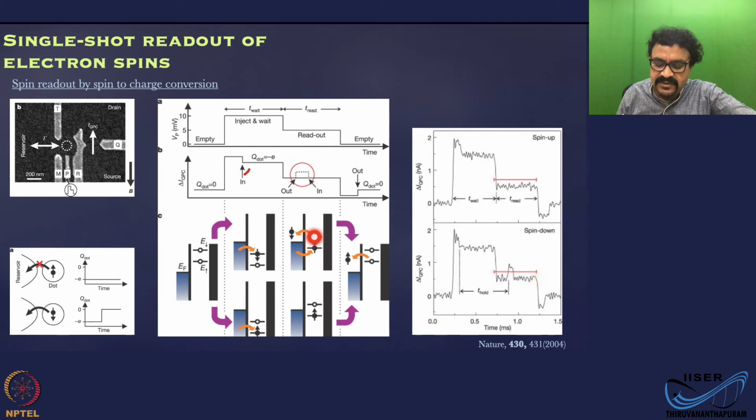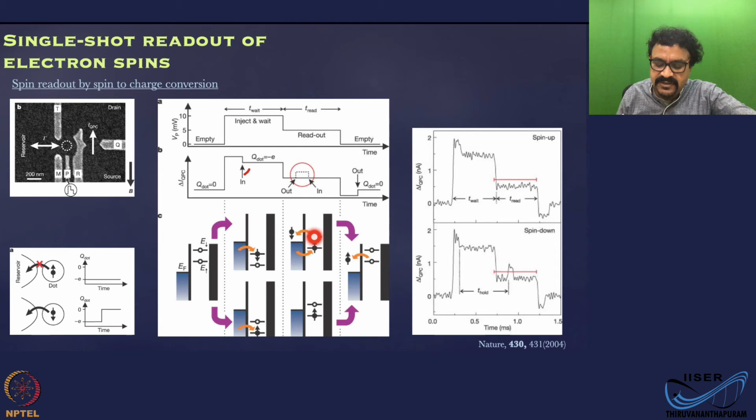And this stays here. But if I go through this path, say the electron was here initially itself, it occupied this lower state, then no event will happen even in this halfway through position. So it will be flat because nothing is happening. The electron tunneling out and another one tunneling in is not going to be here.